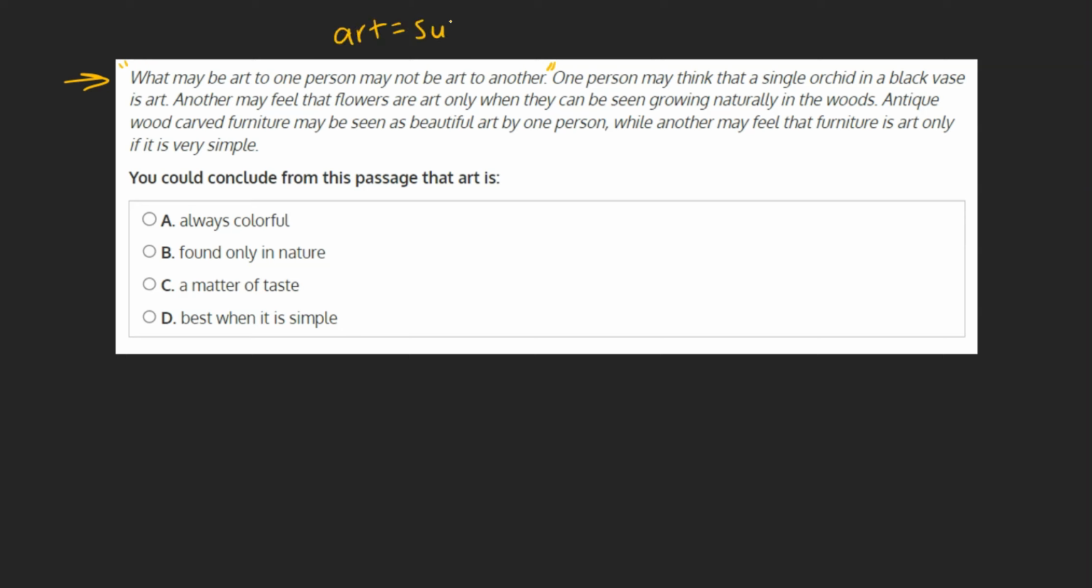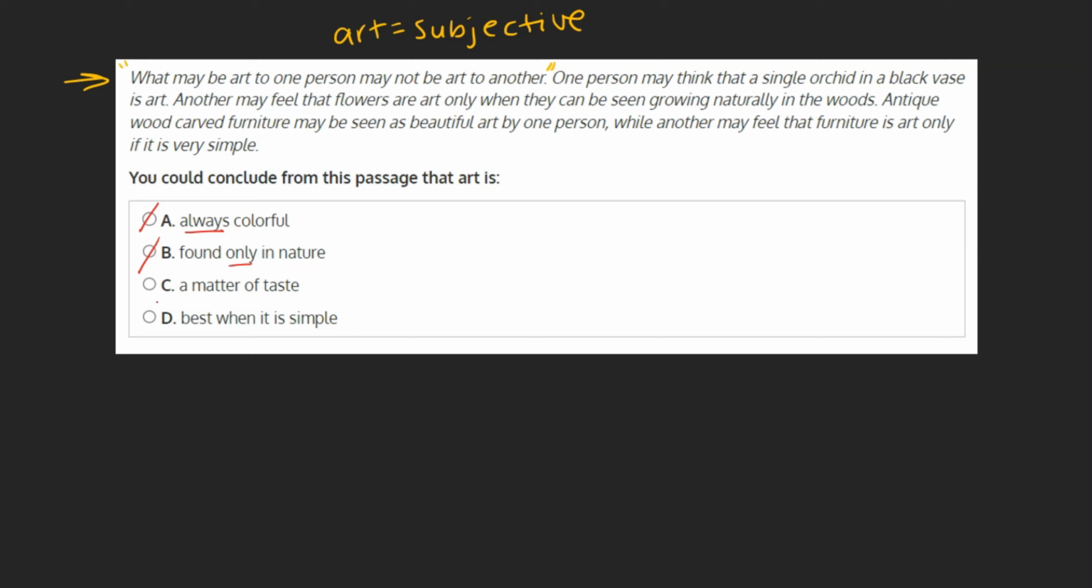is subjective. In other words, a piece of art that one person might enjoy is not necessarily something that another person would enjoy. Based solely on the idea that art is subjective, we can automatically eliminate A, always colorful, and B, found only in nature, as both of these are suggesting art needs to be one specific way in order to be enjoyed, which goes against the main idea that art is subjective.